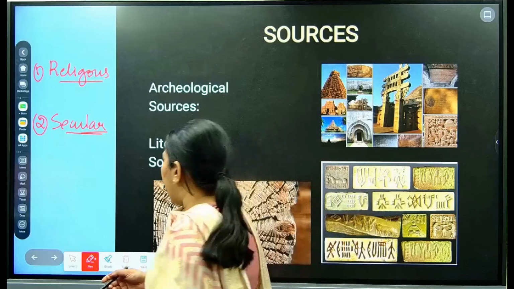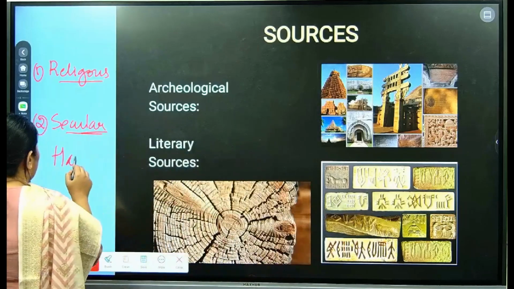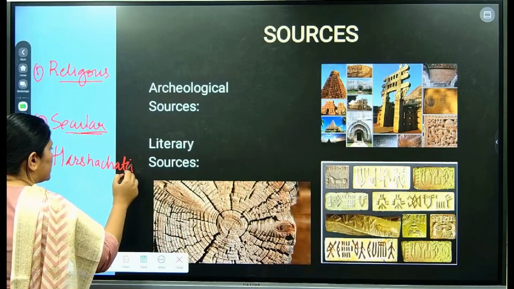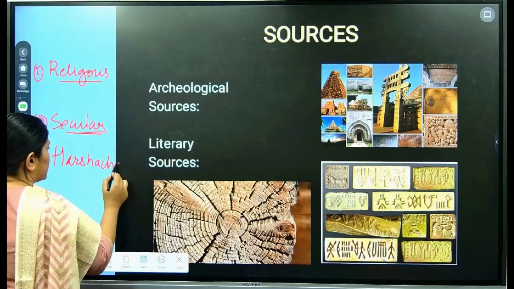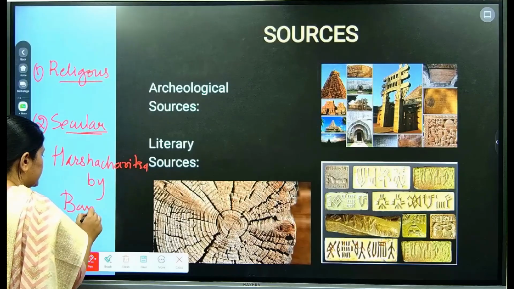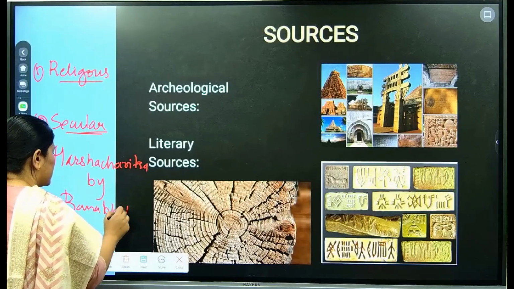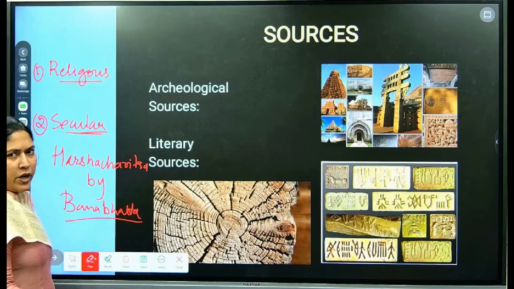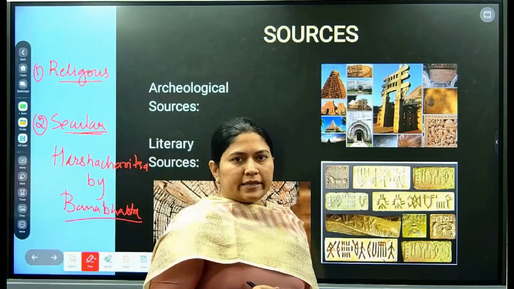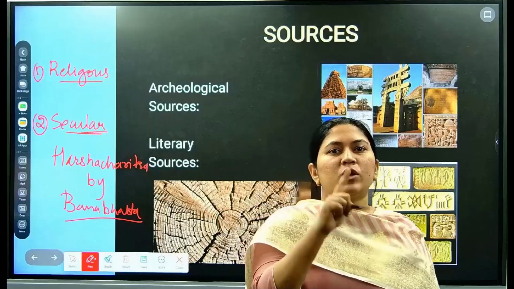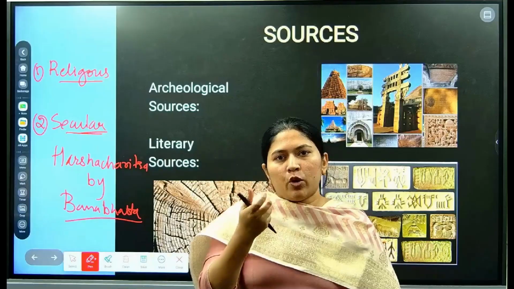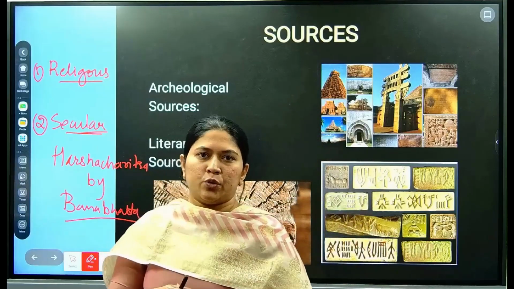For example, Harshacharita by Banabhatta. You can also take some examples of Kalidasa and others. So these are secular texts. Why? Because they are not tilted towards a single religion. They tell us about the political life. How was the administration going?